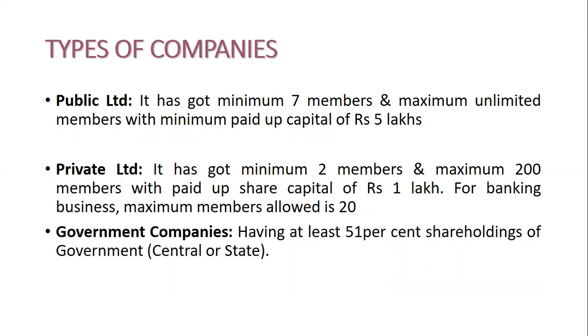A private limited company has a minimum of 2 members and a maximum of 200 members, with paid-up share capital of rupees 1 lakh. For banking business, the maximum number of members allowed is 20. A government company has at least 51% shareholding of the government, whether central or state.